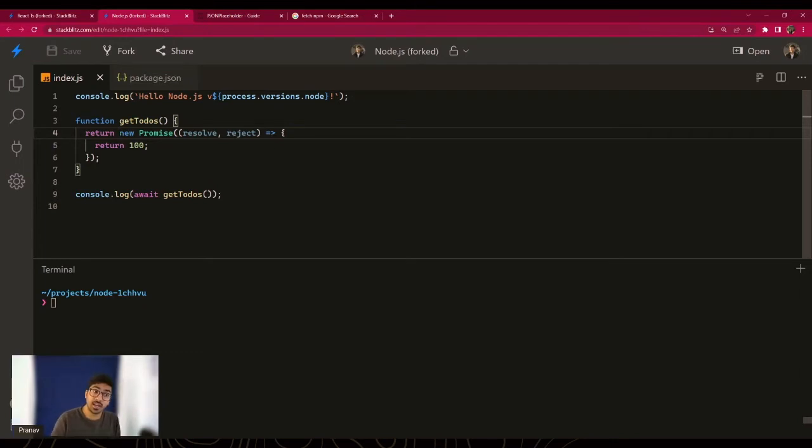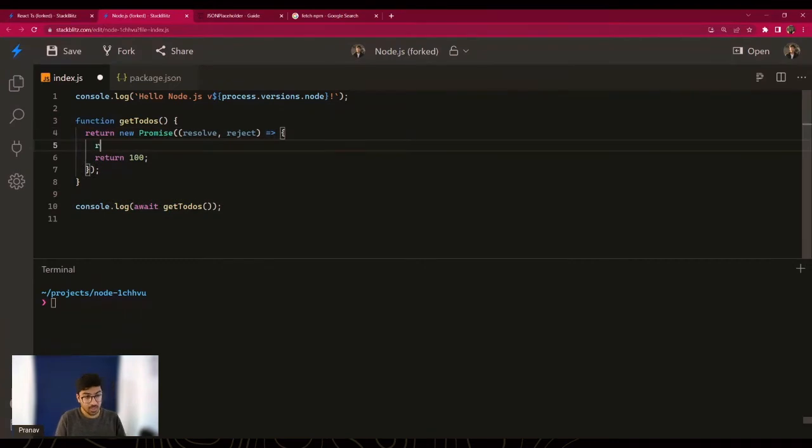So let's try again and see if this works now. And it still doesn't work. So we got nowhere. So now let's improve this and do the right thing. When a promise is successful, you're supposed to call the resolve function and pass the value inside it. So you don't even need to return anything. All you need to do is, when it is successful, resolve. When it is unsuccessful, call the reject and pass the error. Let's see if it works now.